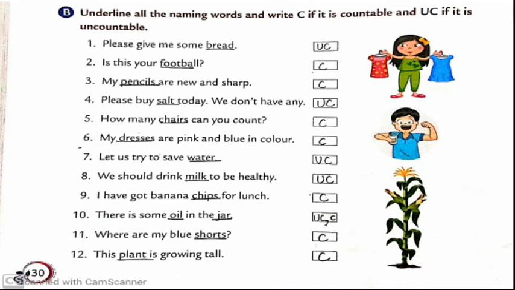Number 3, my pencils are new and sharp. Here the noun is pencil and it is a countable noun. So you are going to write C in the box given. Number 4, please buy salt today. We don't have any. Students, can you count salt? No, it will take you forever to count salt. It is impossible. So you are going to write UC in the box, that is uncountable.